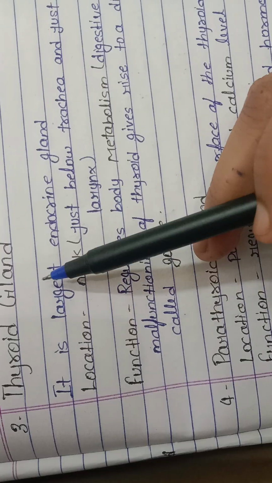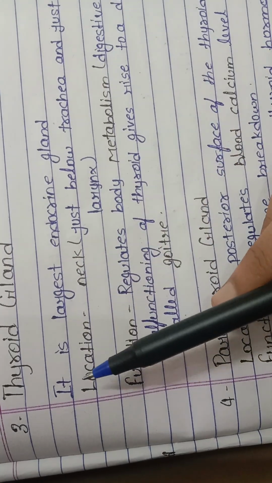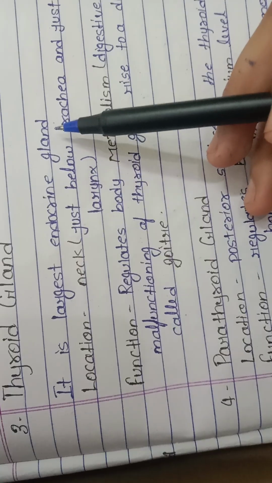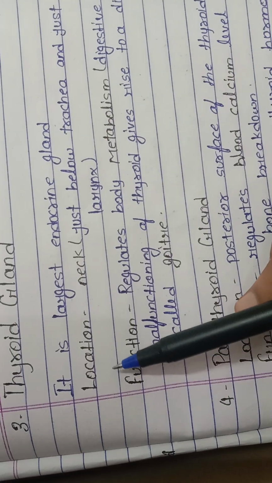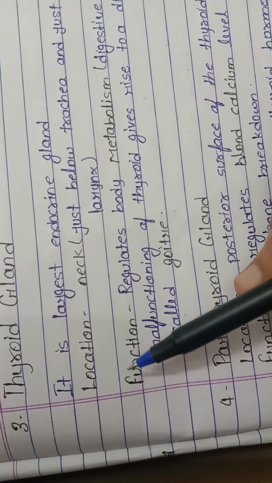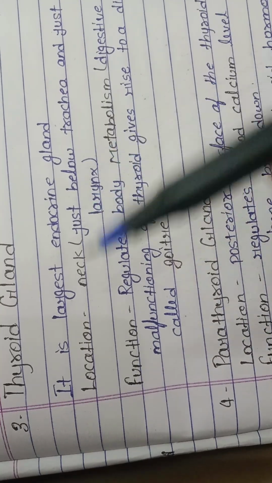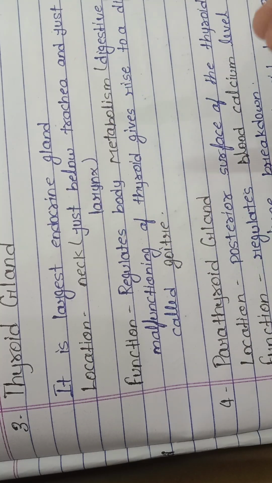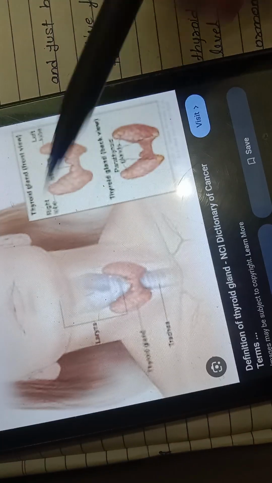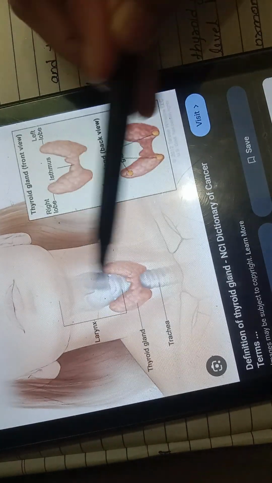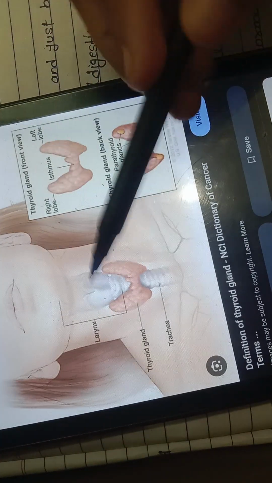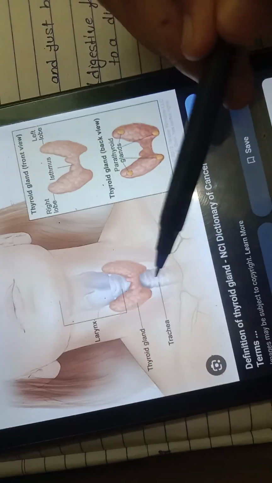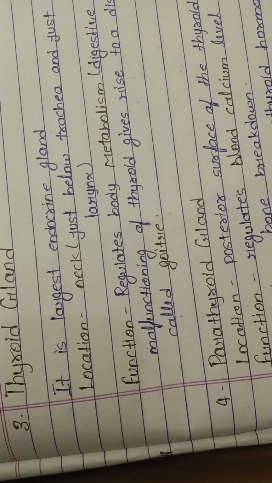Now, the third gland is the thyroid gland. It is the largest endocrine gland. Now, the location of the thyroid gland. The thyroid gland is located in the lower front of the neck, below the larynx, and in front of the trachea. See the diagram? The thyroid gland is located below the larynx and in front of the trachea. This is the thyroid gland. Understand?